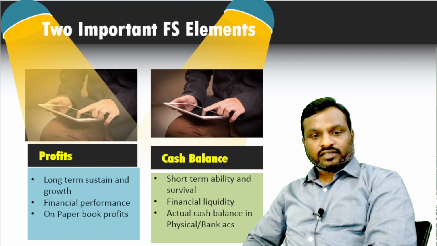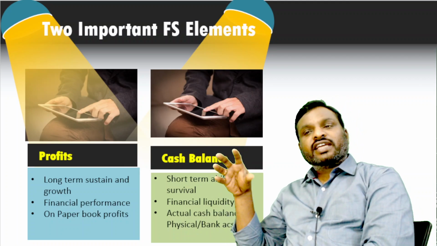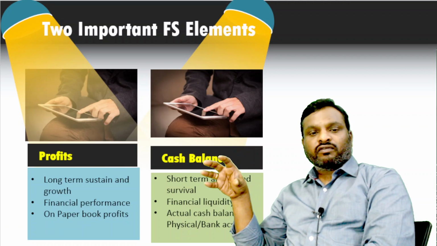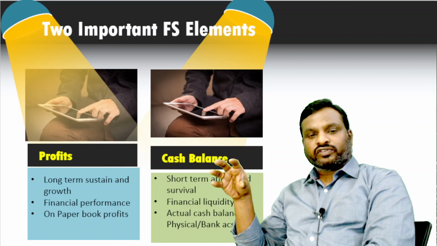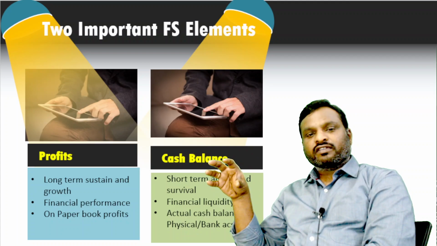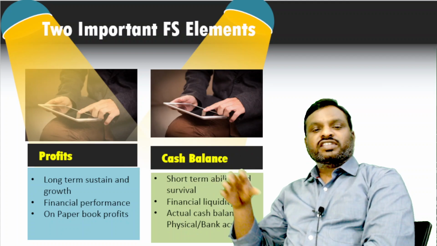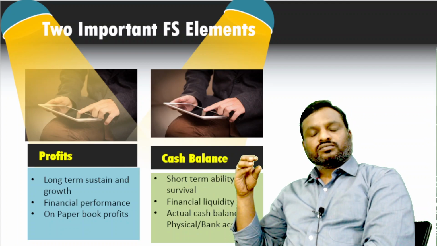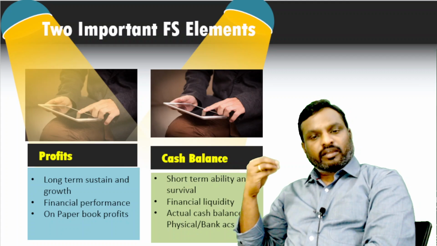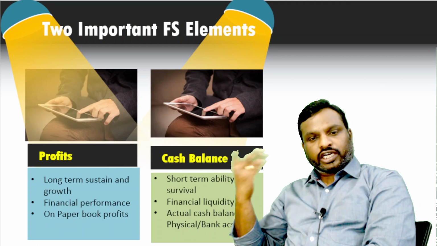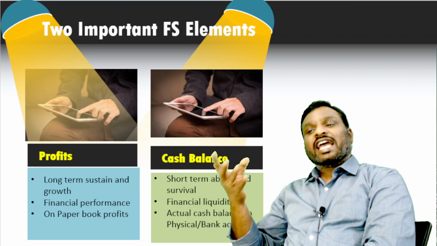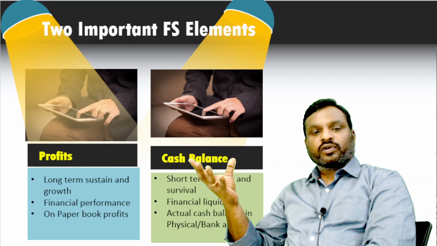In addition to that, whenever there is an ethical dilemma to select only one of the items, whether profits or cash balance, which one do you need to select? Generally, which one will the business entity select? Generally, they will select the cash balance. Why? Because in order to run the business and carry out the day-to-day operations, cash balance is more important. Cash is more important than the profits.